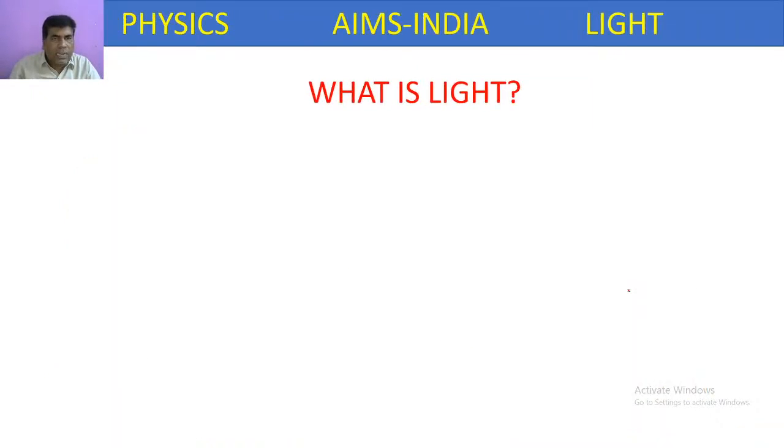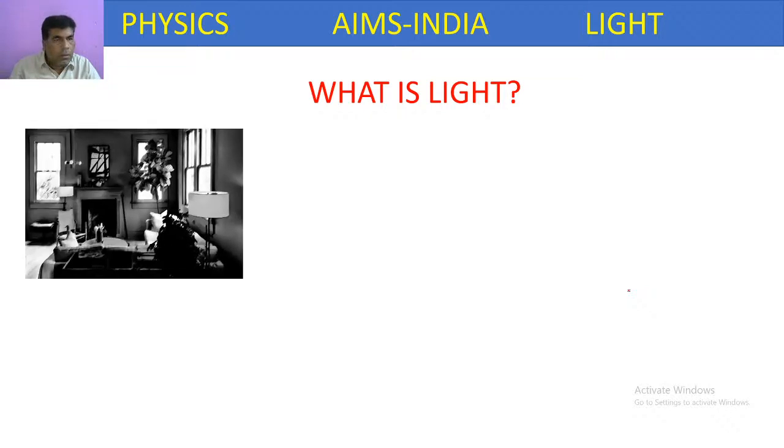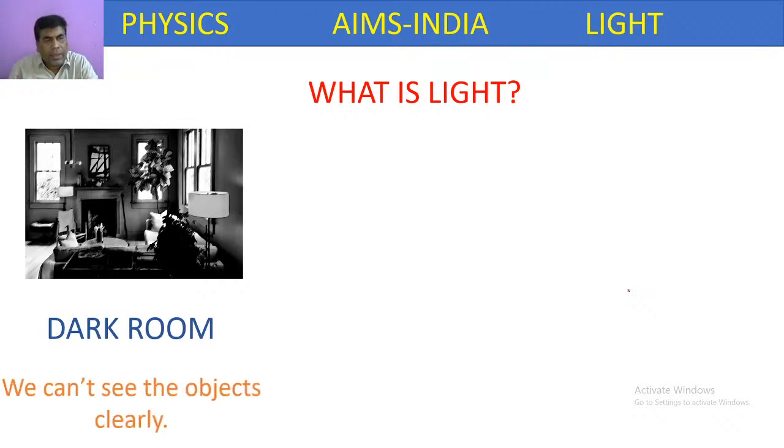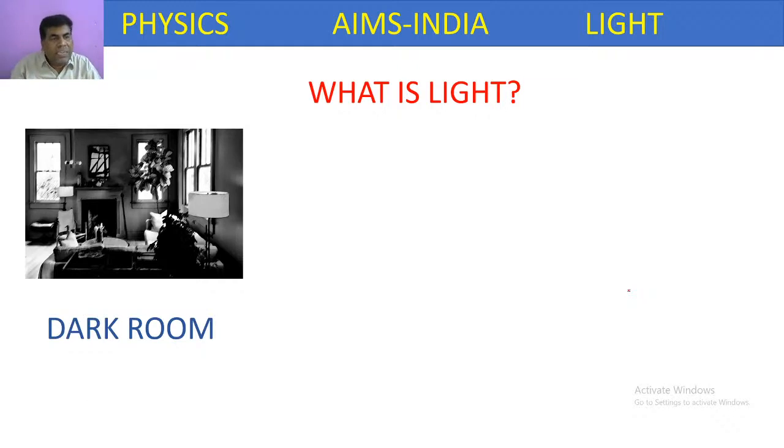So actually, what is light? When we enter a dark room filled with so many objects, can we observe or guess the objects which are in the dark room?